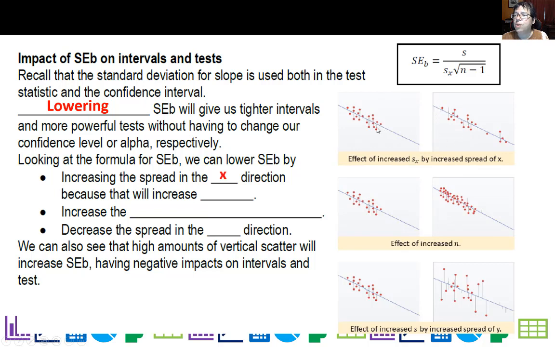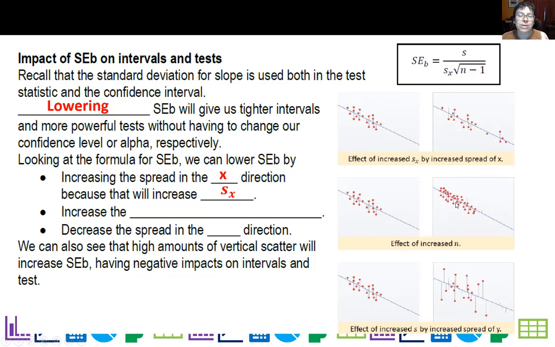So you can see here what I did is I took these dots, the same number of dots in both plots, and I just moved some of them further out, right? I'm trying to simulate roughly. So you feel more confident in your slope on this one than you would on that one. And the reason is it increases S of x because now you have more variation in the x direction. That's actually a good thing. And that's in the denominator, so it lowers it.